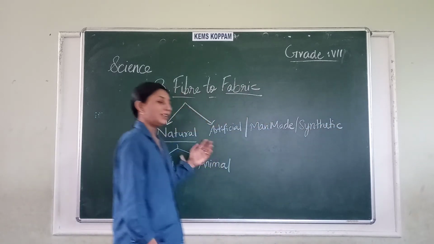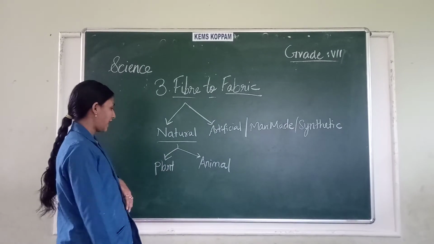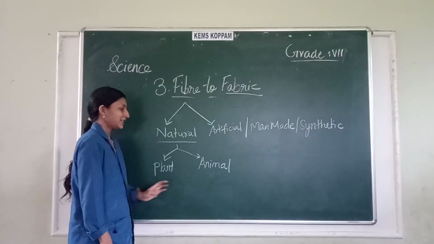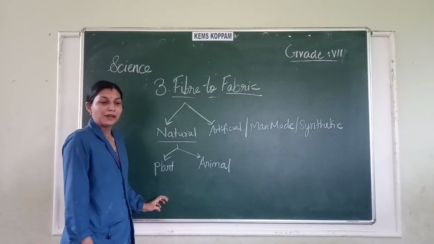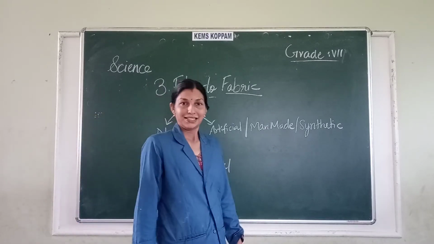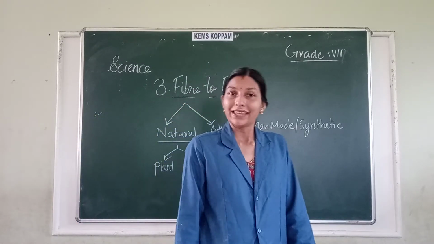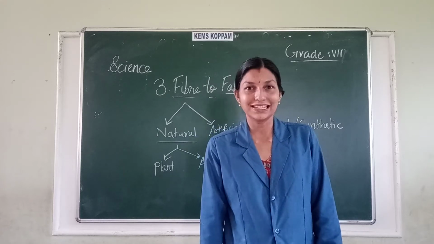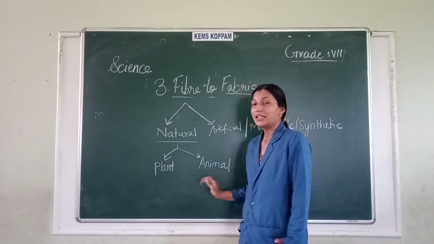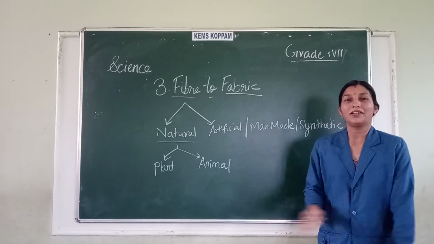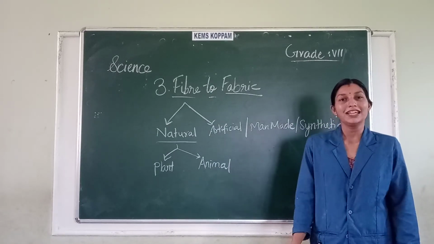Now, these natural fibers are of two types: plant and animal. Some plant fibers include cotton. Correct? And animal fibers include the fur or the skin of different kinds of animals.